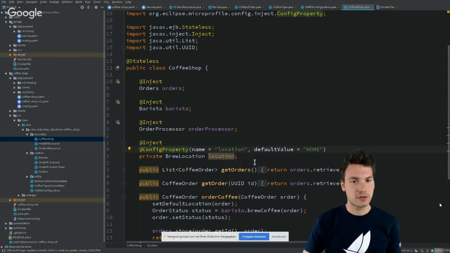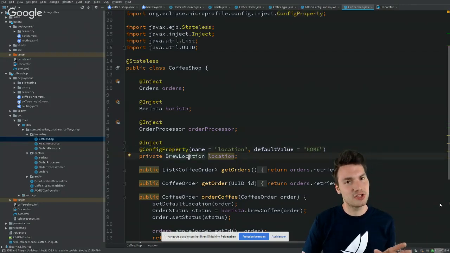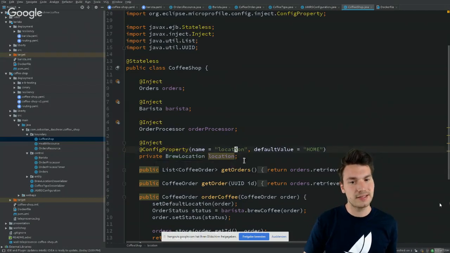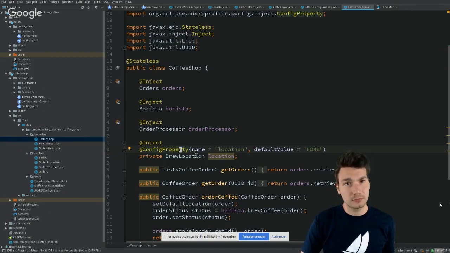So why do I want to use this? Well, I want to configure my application here in a somewhat cloud-native way. That means I don't want to change my application here, but provide the configuration from the outside. In this case, it's actually provided by an environment variable. Well, how do I know this? There are multiple default config sources in MicroProfile available. That means this lookup key location here might be injected from, for example, the environment variables of my running container, of my system.